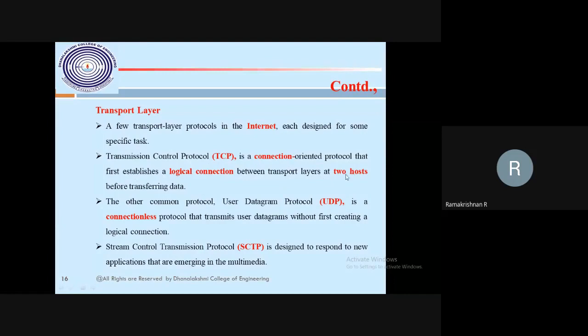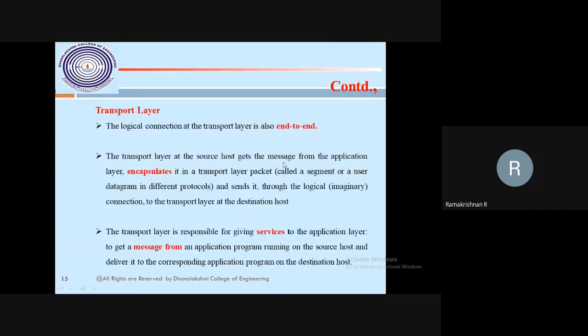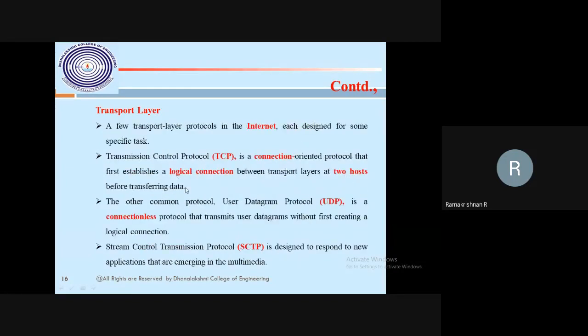If I want reliable transmission, the Transmission Control Protocol is a connection-oriented protocol. It establishes a connection between the transport layers of two hosts before transferring the data. The two hosts are nothing but you and me, end to end. The two hosts transfer the data over a logical connection. TCP is a connection-oriented protocol, transferring the data between you and me by establishing the connection.